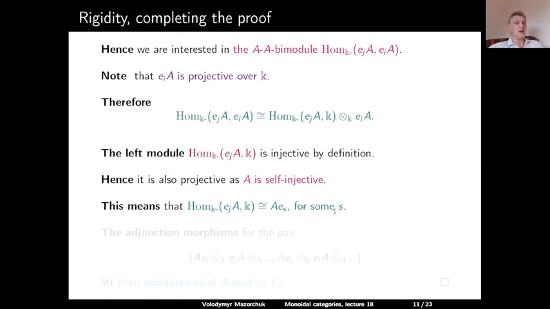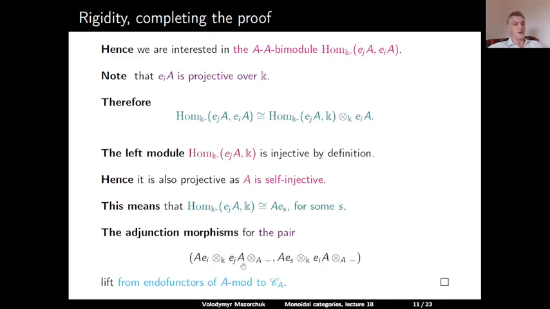So this means that Hom over K from EJA to K must be isomorphic to some AES for some S. And therefore, we have the adjunction morphism between tensoring with the original bimodule AEI tensor over K EJA and tensoring with the bimodule which we got from this computation, which is AES tensor over K EIA. And this adjunction morphism between two functors lifts from endofunctors of A-mod to CA, because natural transformations between functors are simply given by homomorphisms between the corresponding bimodules. And this establishes the rigidity of CA.